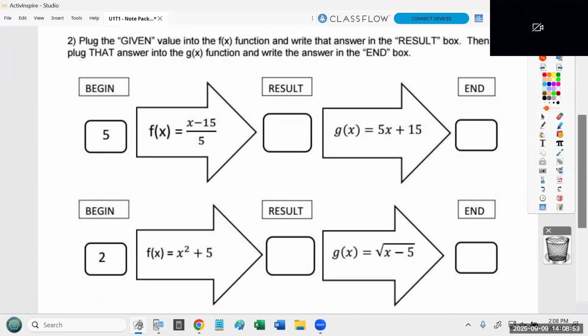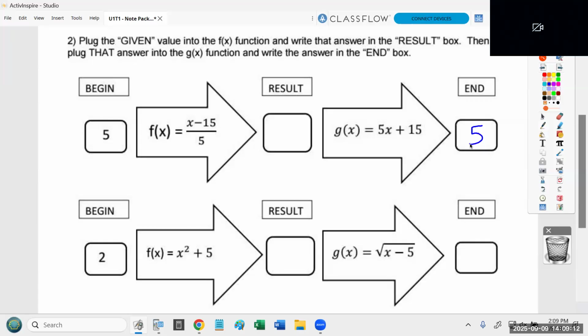Now, if you truly understand the way this is supposed to work, you can kind of cheat the system a little bit, take the 5, and just write it in over here. Because that's what's supposed to happen. You plug 5 into a function, it does something to it, it turns it into some other number, and then the inverse function turns it right back into 5.